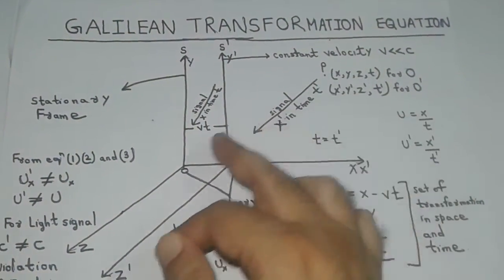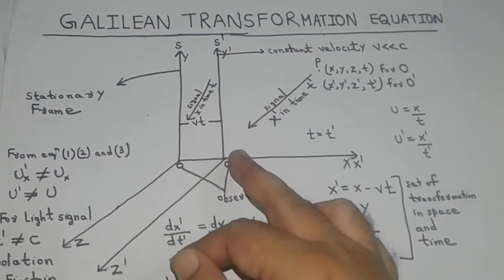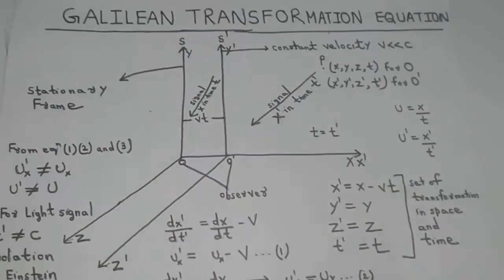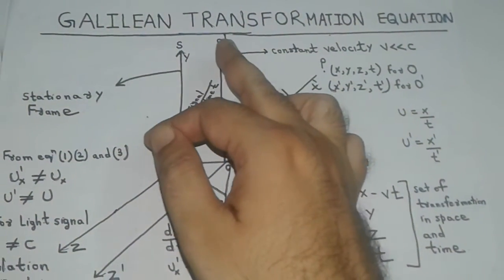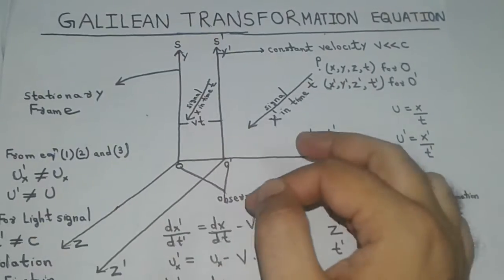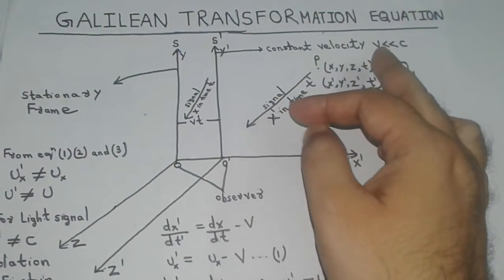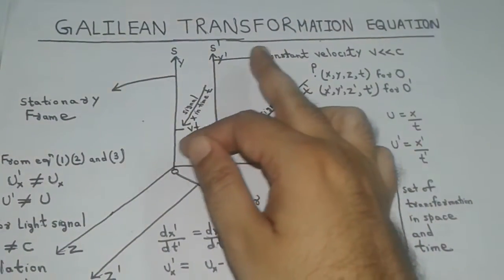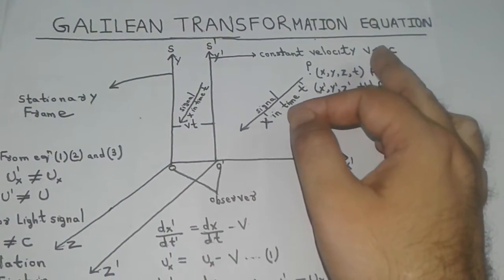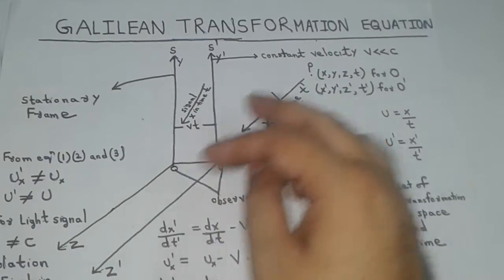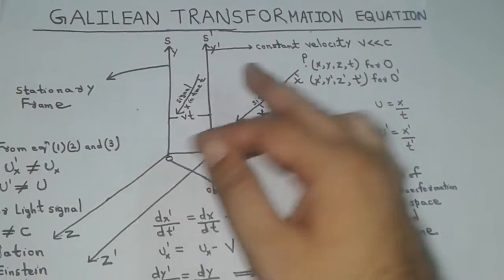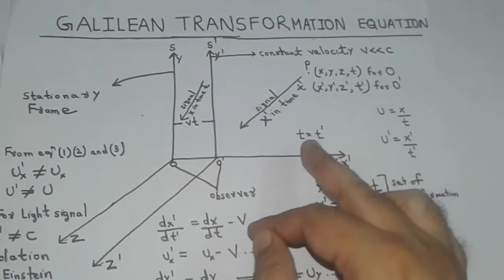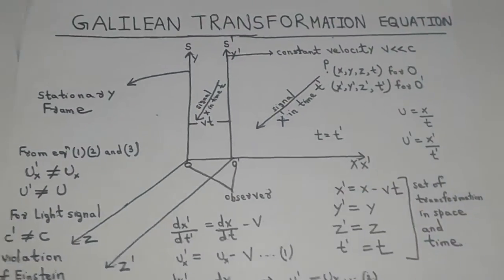The light beam will reach observers O and O dash in frames S and S dash at the same time, because the velocity of frame S dash is much lesser than the velocity of light. Hence, at such lower velocities compared to the velocity of light, the light beam will reach observers O and O dash at the same time. So t will be equal to t dash.